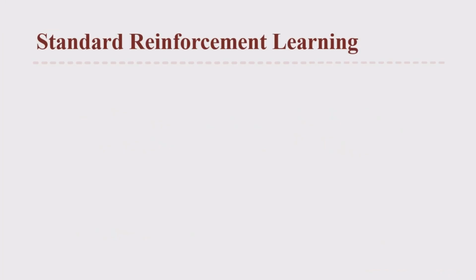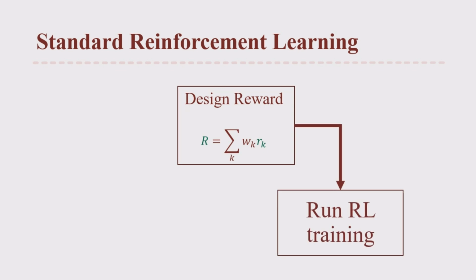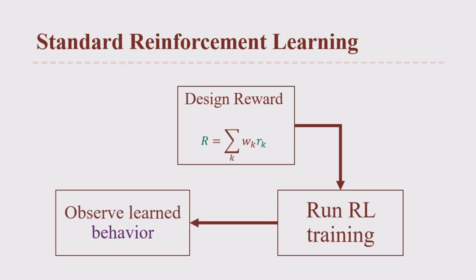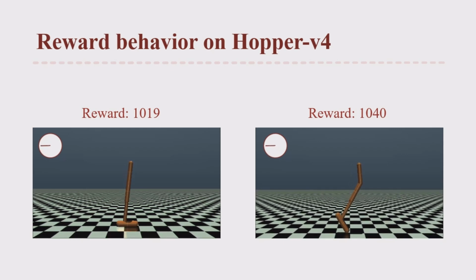Standard reinforcement learning dictates the use of linear reward composition. The idea is to define some weights assigning the importance of each objective, running an RL algorithm, observing the learned behavior, and then iteratively modifying the weights accordingly. However, this process is severely flawed, as it often leads to reward hacking.